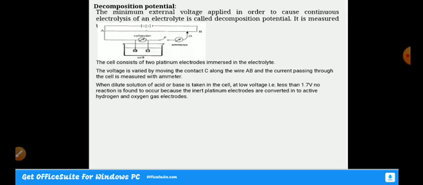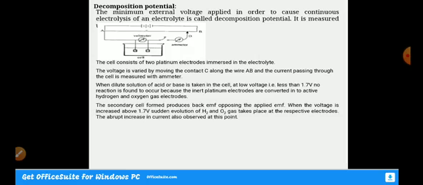When dilute solutions of acid or base are taken in the cell at a low voltage, that is 1.7 volt, there will be no reaction, there will be no evolution of oxygen and hydrogen at the respective electrodes. But the secondary cell formed produces back EMF. That is why there is no reaction: because of the formation of a secondary cell, the platinum electrodes get converted to active hydrogen and oxygen electrodes, because of which the secondary cell is formed, which is going to produce a back EMF. That back EMF is going to oppose the applied EMF.